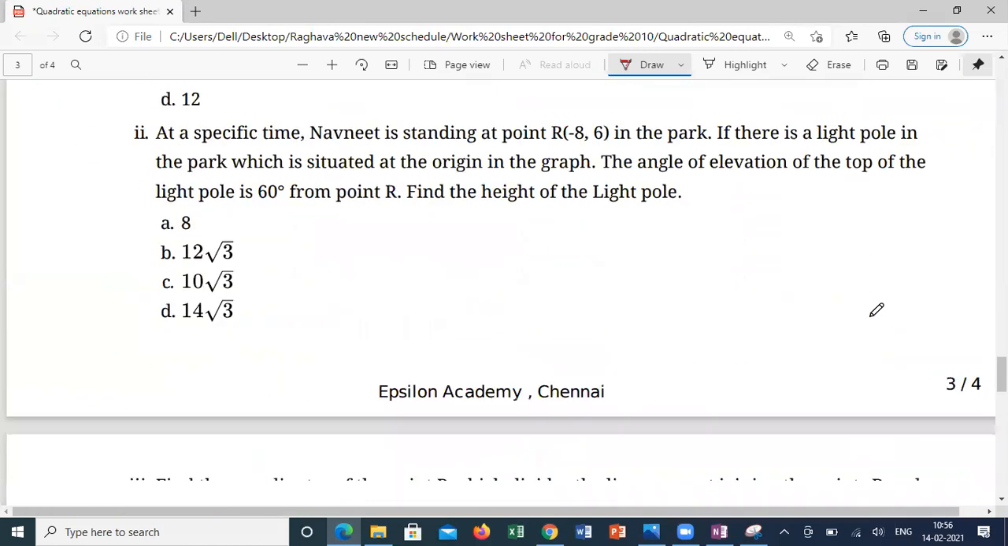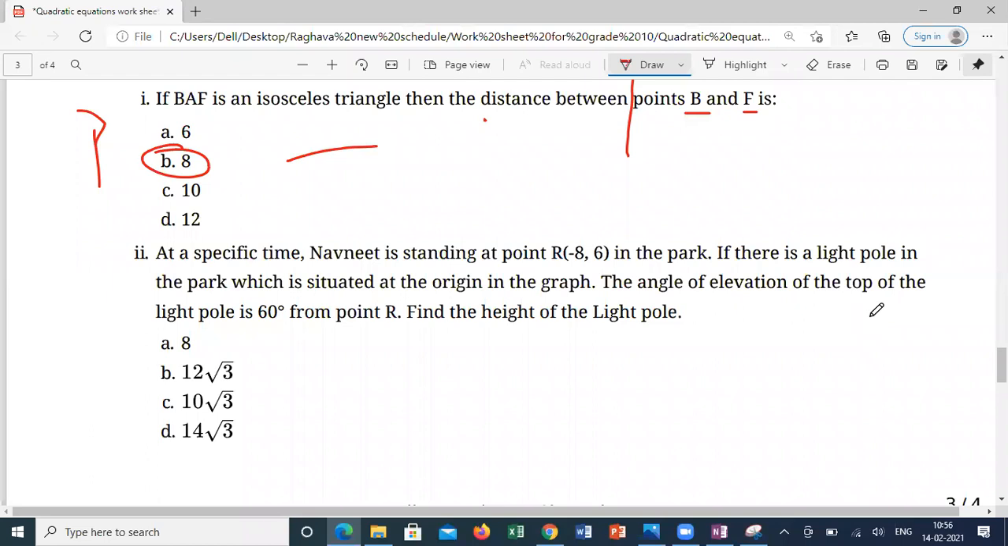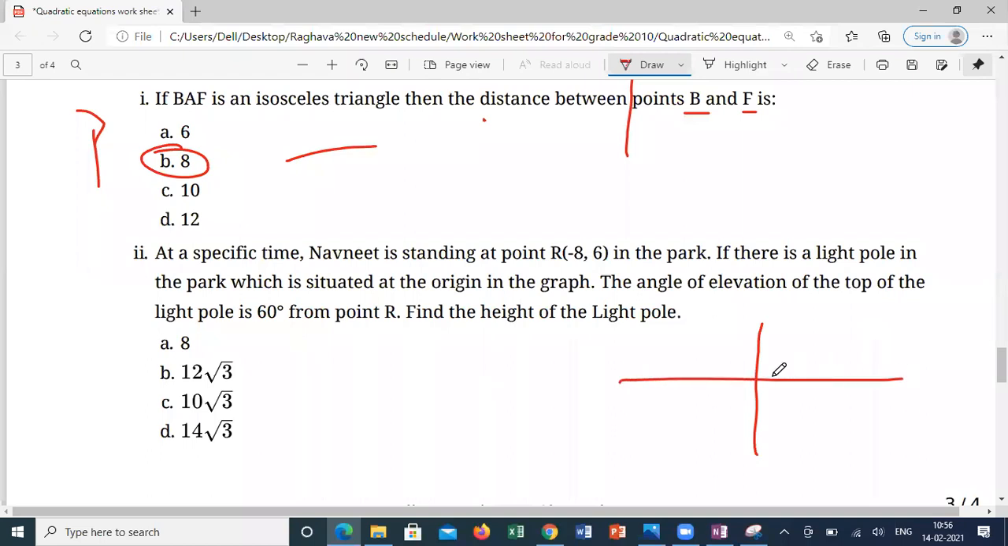At a specific time, Navneet is standing at a point (-8, 6) in the park. There is a light pole in the park, which is situated at the origin of the graph. That means you have to assume the light pole is at this origin, and he is standing at (-8, 6). Suppose this is -8 and this is 6. He is asking what is the angle of elevation of the top of the light pole, which is 60 degrees from here.